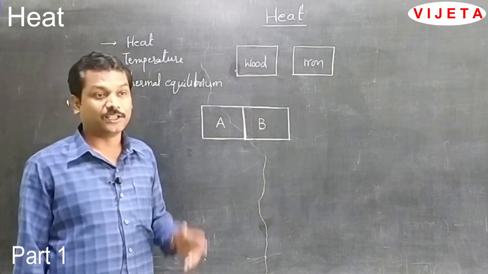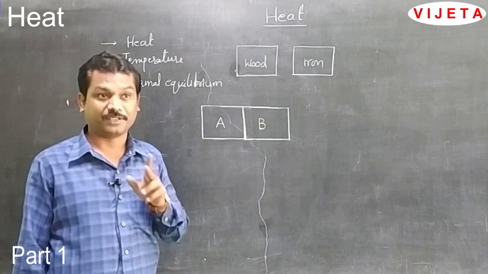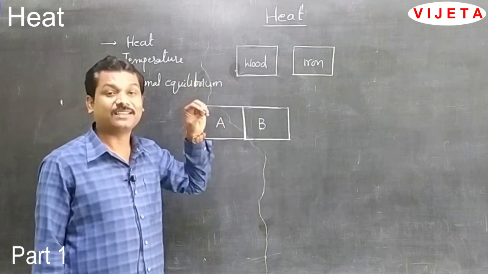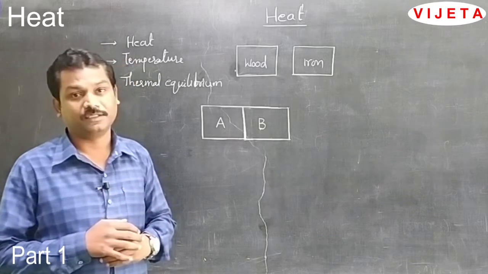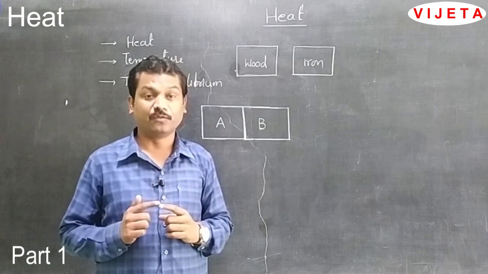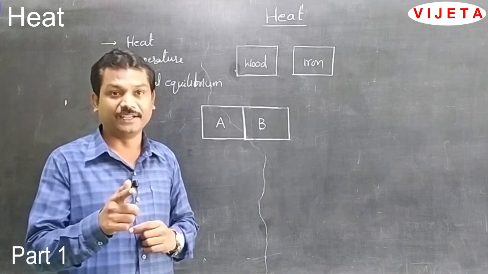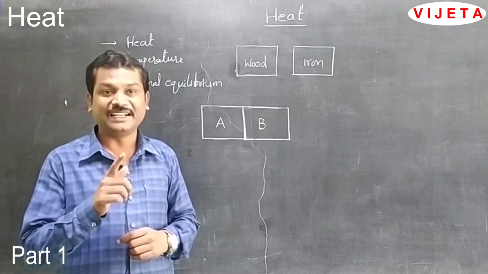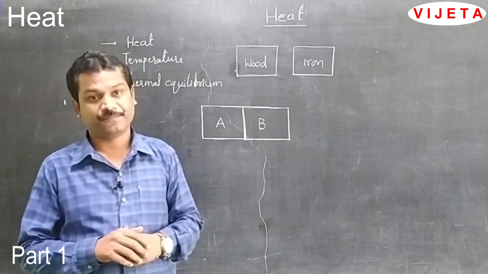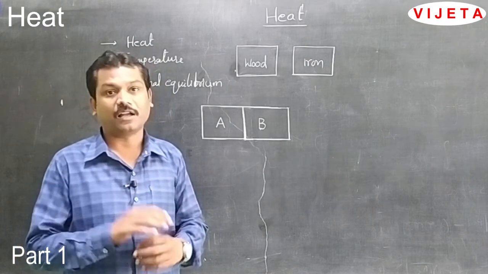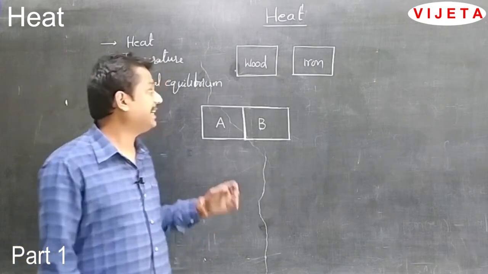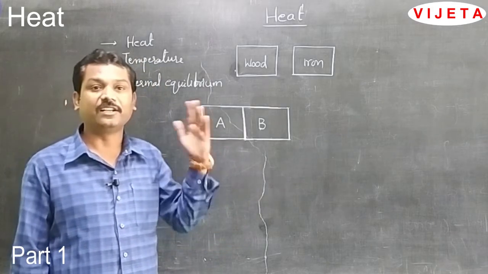What is the reason? The two pieces were kept inside the refrigerator for the same time and have the same dimensions. But what is the basic reason? When do we feel hot and when do we feel cold? If heat is transferring from your body to the object, then you feel it is cold. When heat is transferring from the object to your body, then you feel hot. Then we have to express how hot or how cold it is, that means the degree of hotness or the degree of coldness.